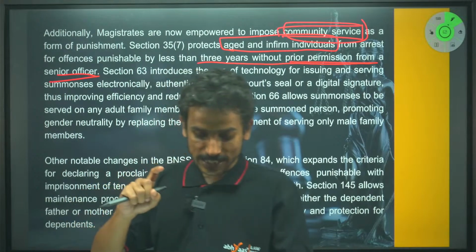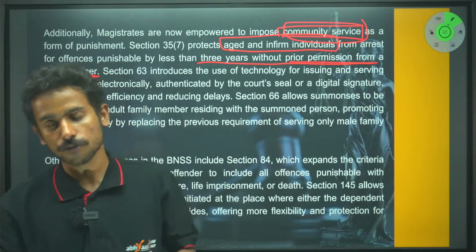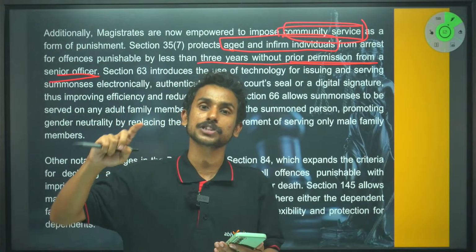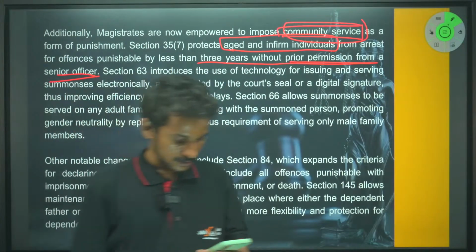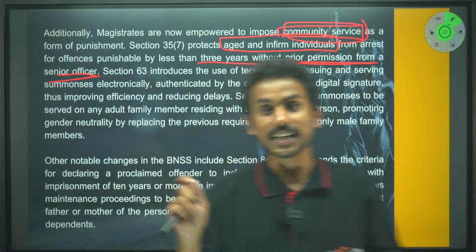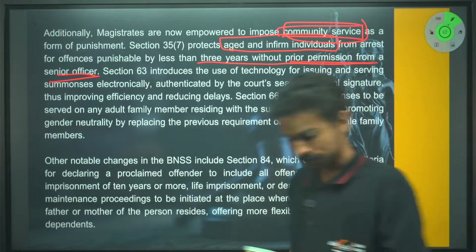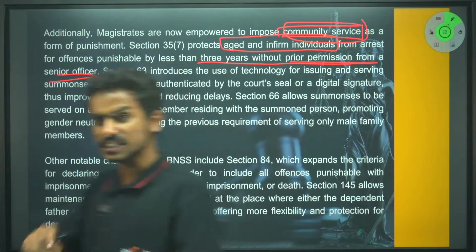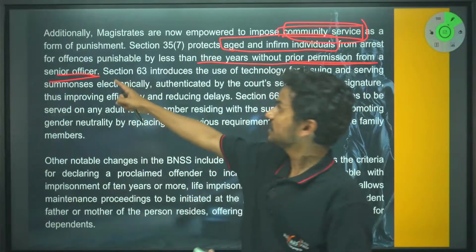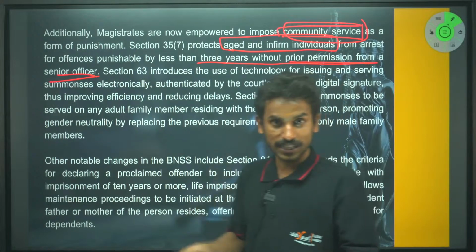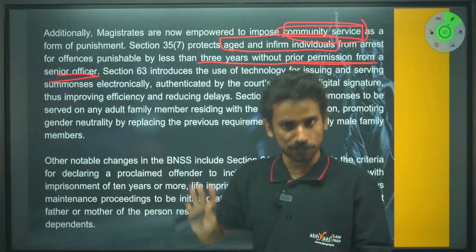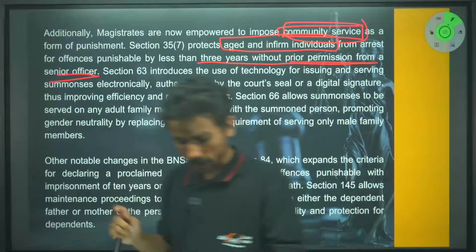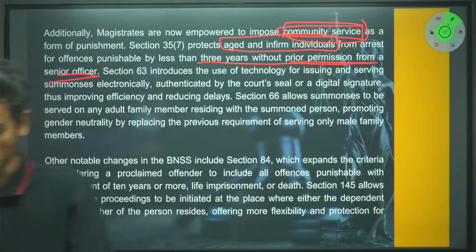Is he required to take permission from anyone above him? Can he arrest without permission or not? If the arrest is being made by the senior officer himself, does he need to consult any other senior officer, or can he do it himself? What would be the correct interpretation?